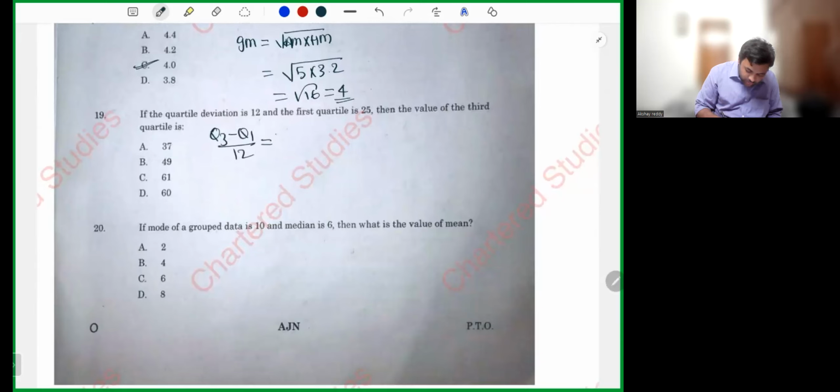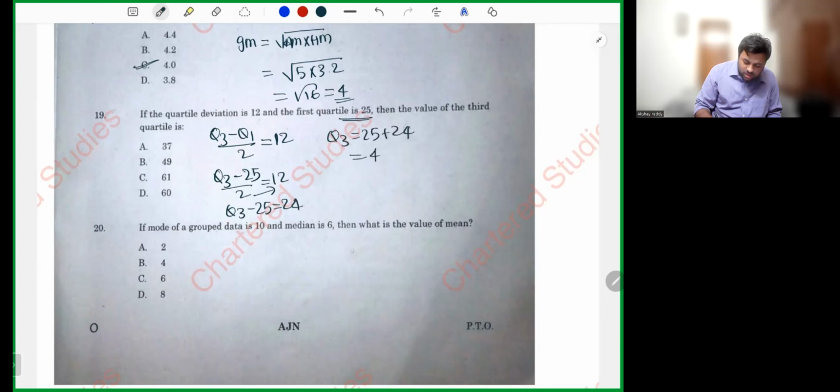Next, the quartile deviation is 12. How will you get quartile deviation? Q3 minus Q1 by 2 is 12. First quartile is 25. Q3 minus 25 by 2 is equal to 12. Cross multiplication. Q3 minus 25 is equal to 24. So Q3 is 25 plus 24, which is simply equal to 49. Simple question, sir.